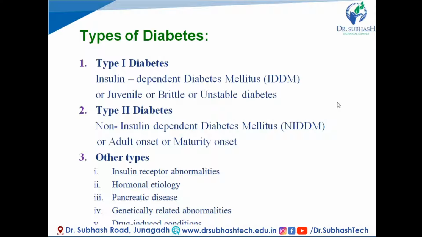Type 1 diabetes is also known as IDDM, meaning insulin dependent diabetes mellitus, and type 2 diabetes is also known as NIDDM, meaning non-insulin dependent diabetes mellitus. These are the major types of diabetes, type 1 and type 2. The third category, other types of diabetes, can be seen rarely.